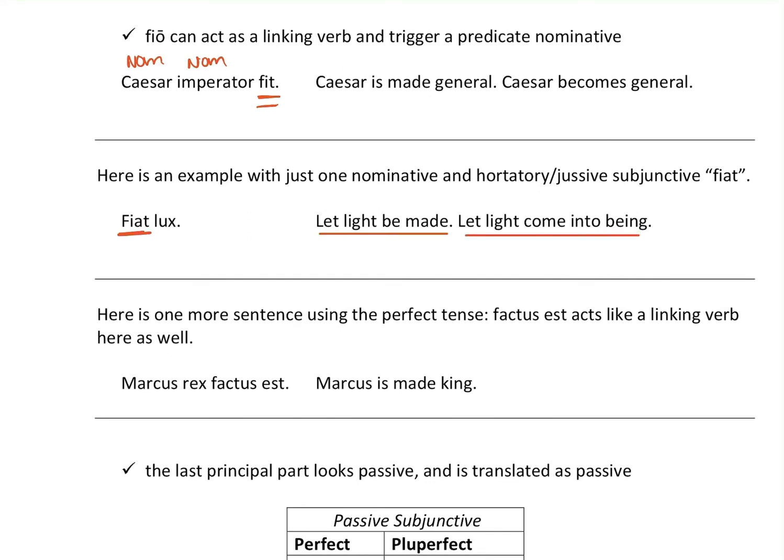All right, now here's one more sentence using the perfect tense. And factus est acts like a linking verb here as well. Marcus is made king. So it's in the perfect system. Factus est. Marcus is a nominative. Rex is a nominative. And it acts like a linking verb.